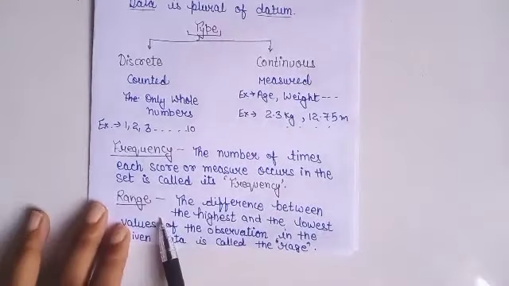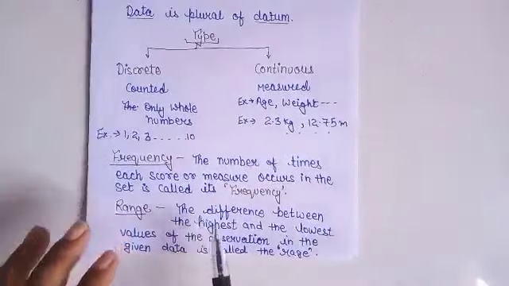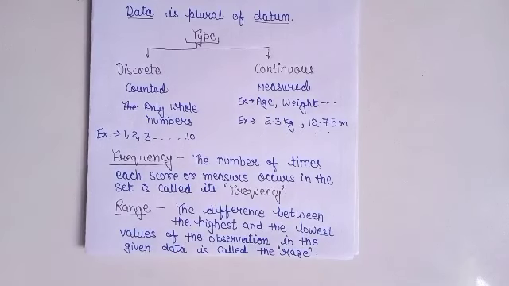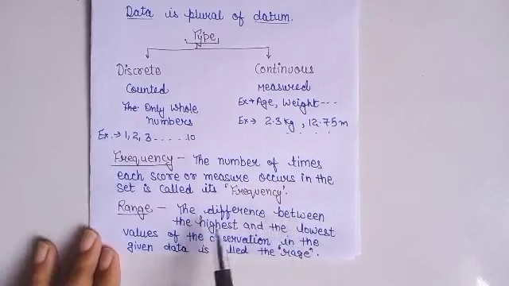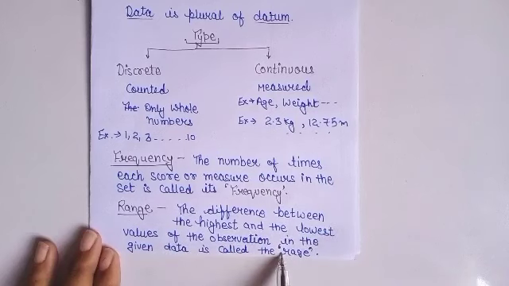Next is range. What is range now? Suppose in the data which I have collected from my class, the minimum marks is 2 and the maximum marks is 10, which is obtained by the students. Now the difference of minimum and maximum marks will be the range. Clear? The difference between the highest and the lowest values of the observation in the given data is called range.